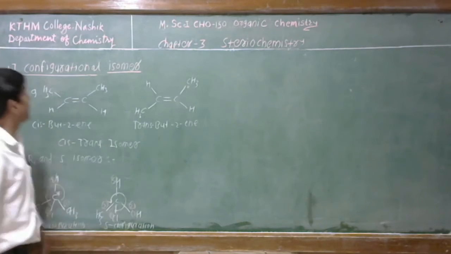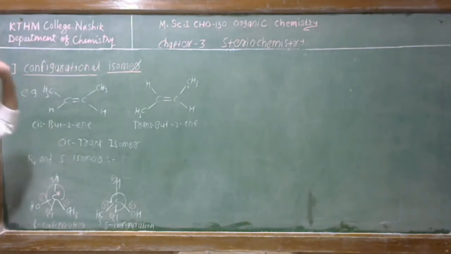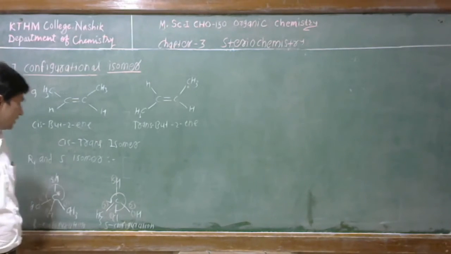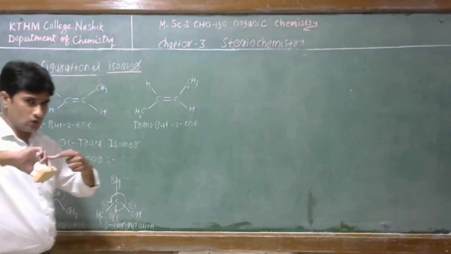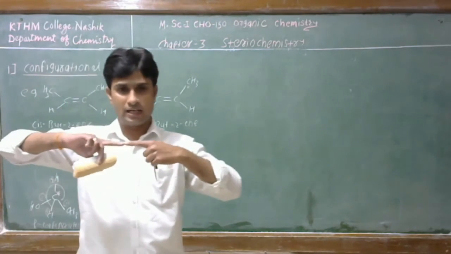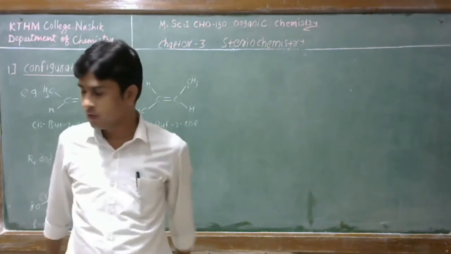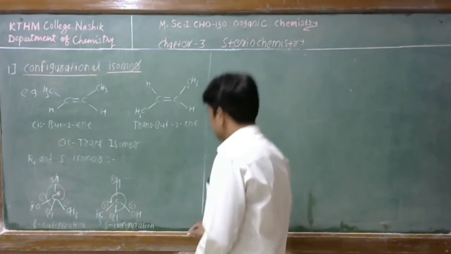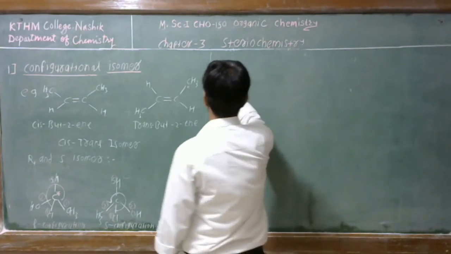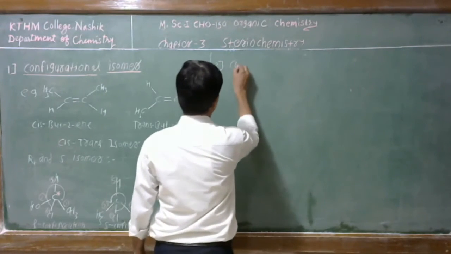This is all about configurational isomer. In configurational isomer, there are 2 types of isomer: cis trans isomer and R and S isomer. In these compounds, we have noticed that there is no carbon-carbon single bond rotation. Therefore, this is known as the configurational isomer. Now the second type, that is the conformational isomer.